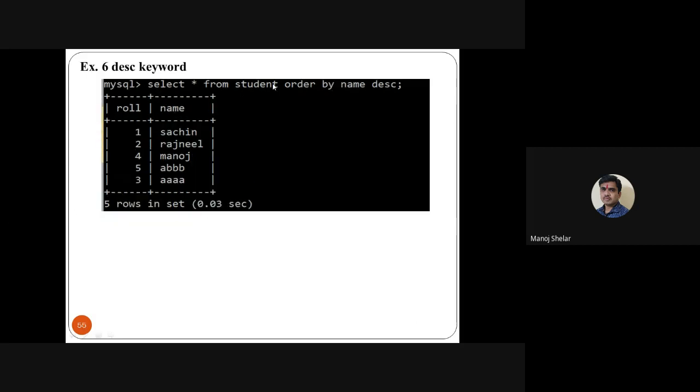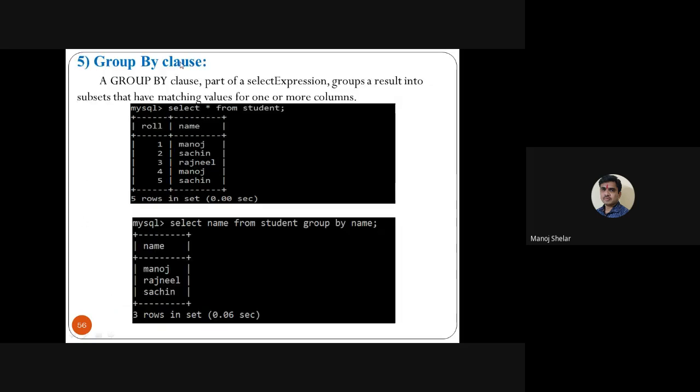Then select star from student order by name DESC. So name is displayed in descending order, as the last one, right? Then R, then EM, then AB, and then A. So you display all records in descending order using name. So here we covered the order by clause, and next the group by clause.